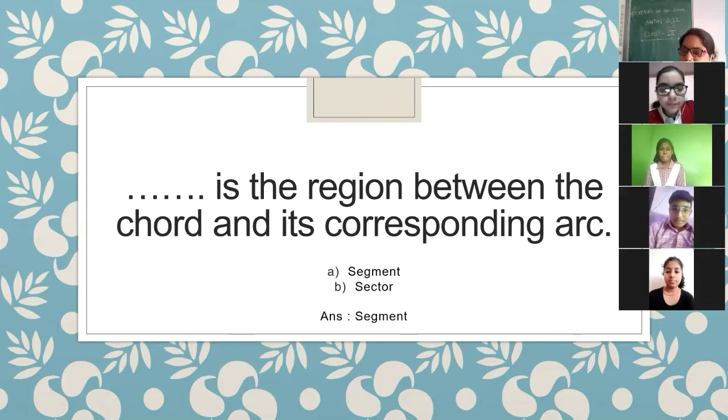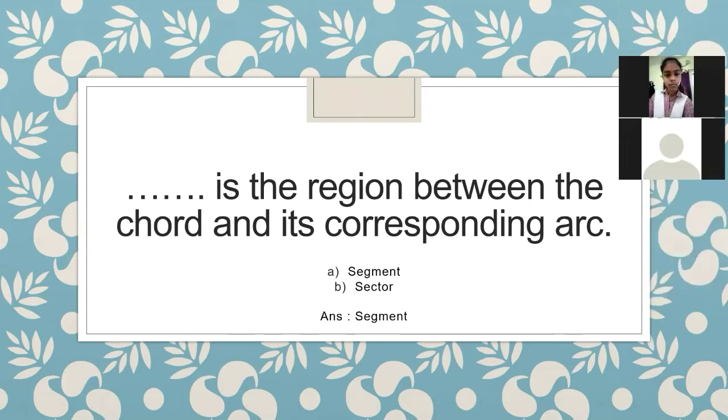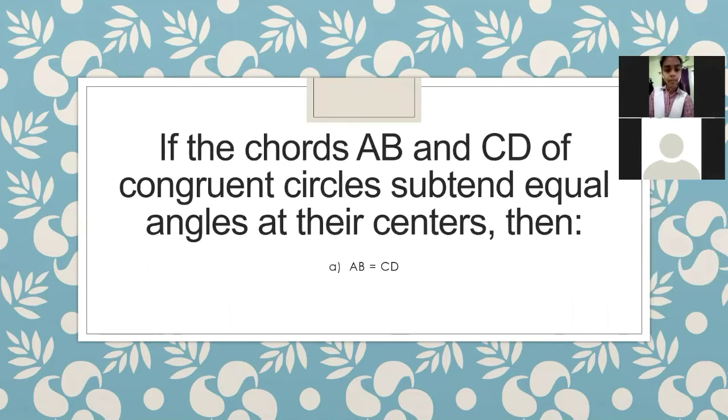Yes, again, Sonal. Sonal, next question is for you. Yes, our next question is, if the chords AB and CD of congruent circles subtend equal angles at their center, then what condition will you say is correct? Both chords are equal or chord AB is greater than CD.